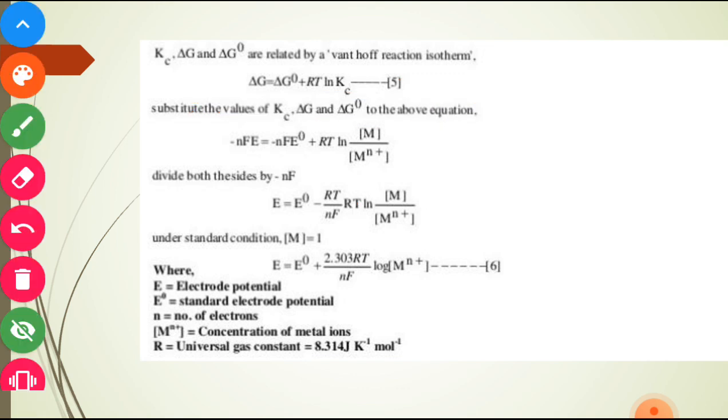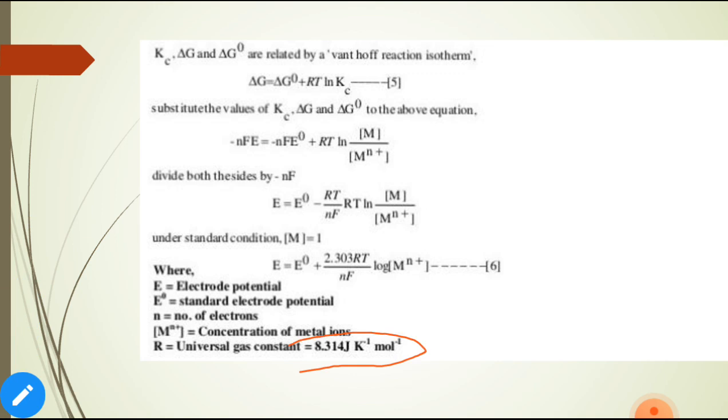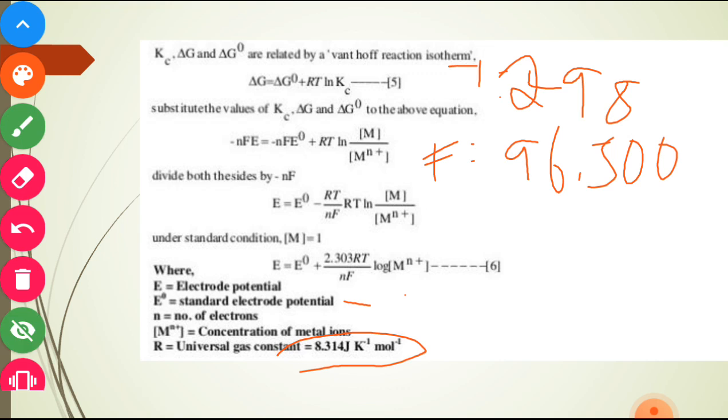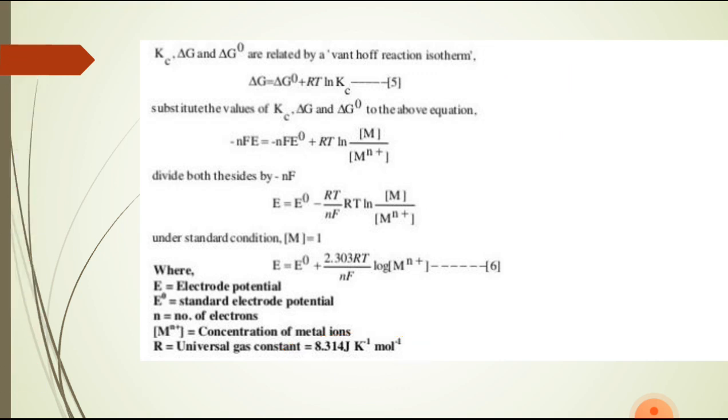Finally, we substitute the values: R is equal to 8.314, T is equal to 298, and F is equal to 96,500 in equation 6. We get E is equal to E naught plus 0.0591 divided by n log of M^n+.